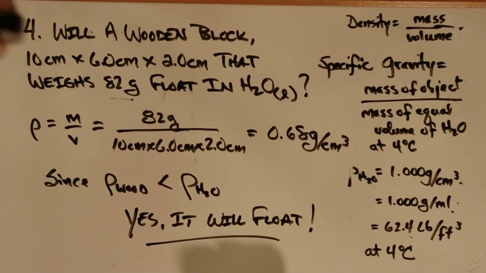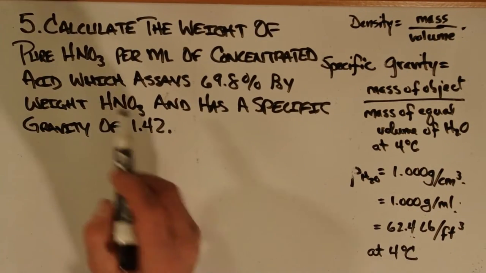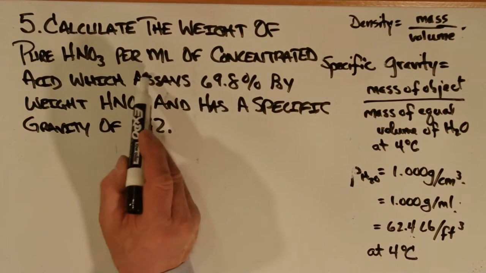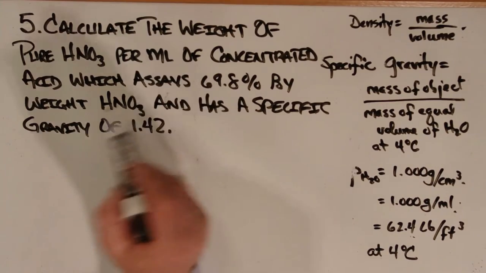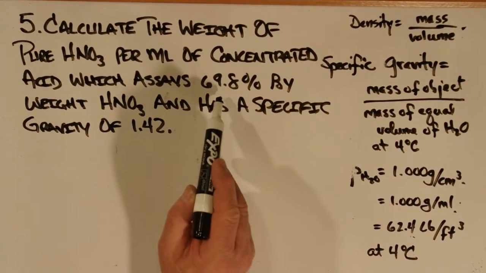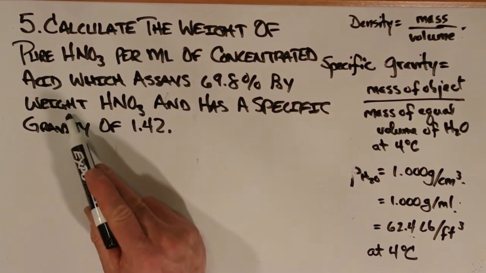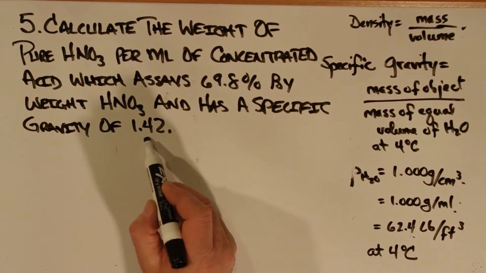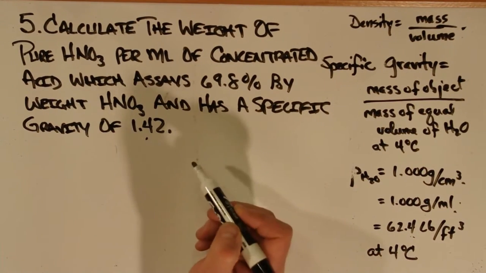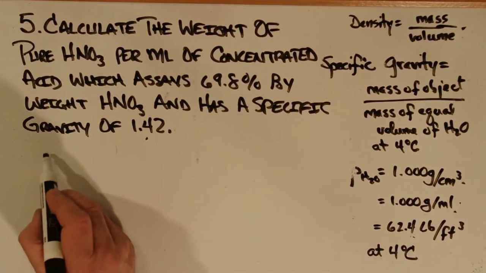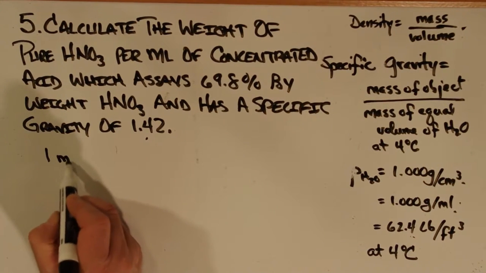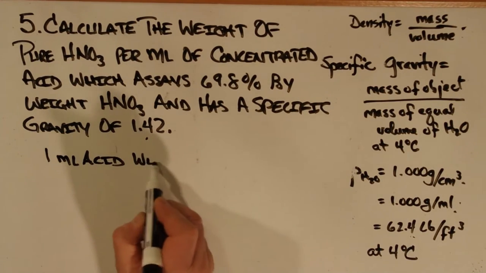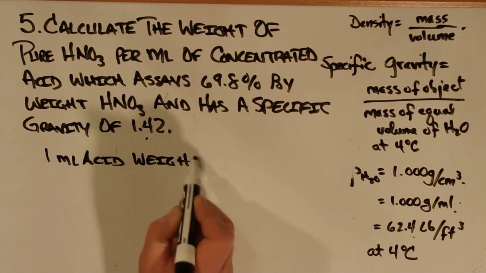Our fifth problem is a good one. We're asked to calculate the weight of pure nitric acid per milliliter of concentrated acid, which assays at 69.8% by weight nitric acid, and it has a specific gravity of 1.42. Well, we know that 1 milliliter of the acid will weigh 1.42 grams.